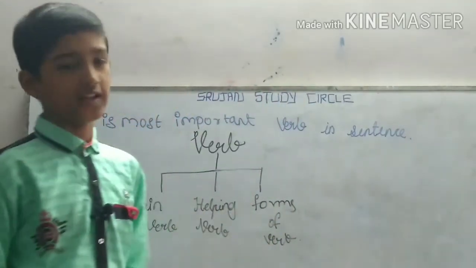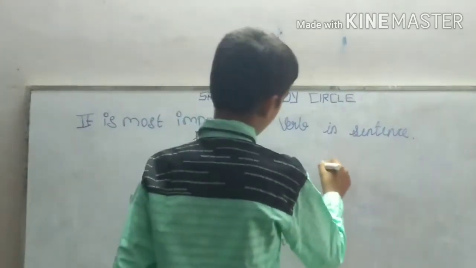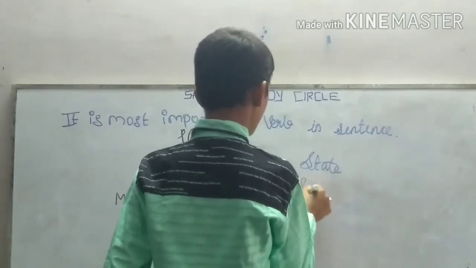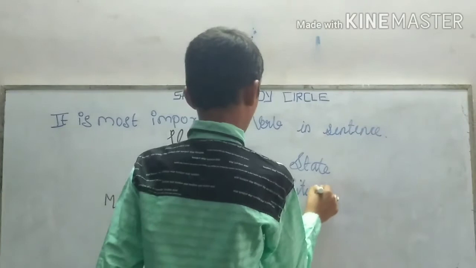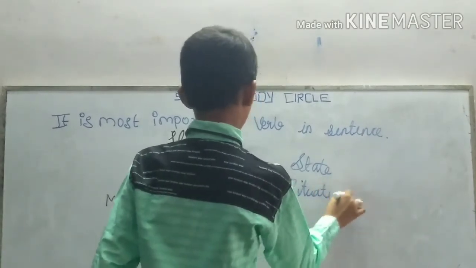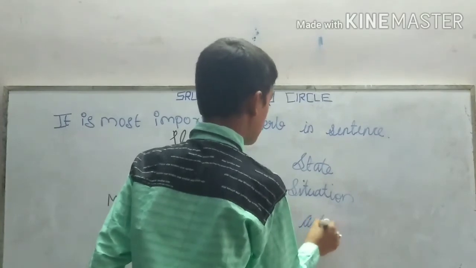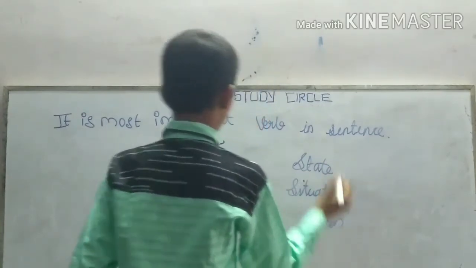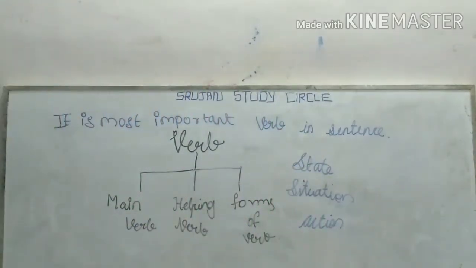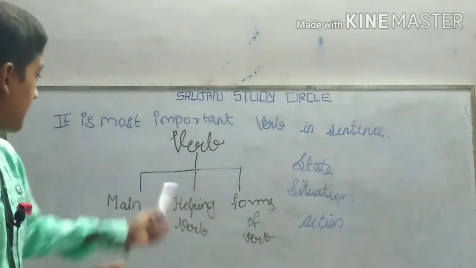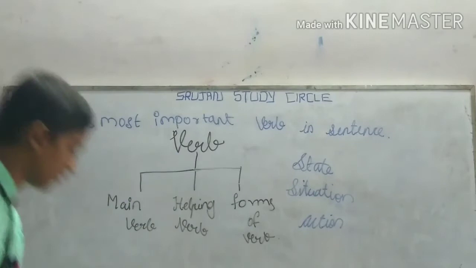It generally indicates state, situation, and it mainly indicates the action of the noun or pronoun. Okay. So now main verb. And what is helping verb?